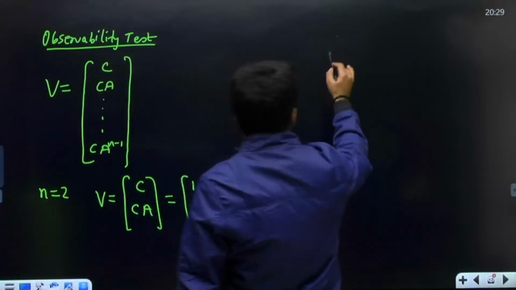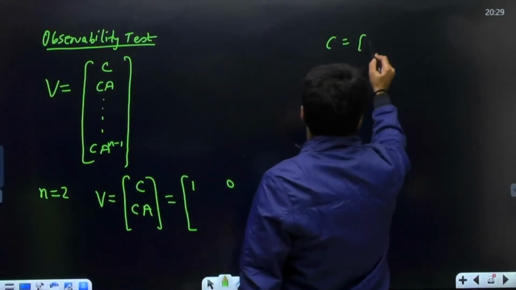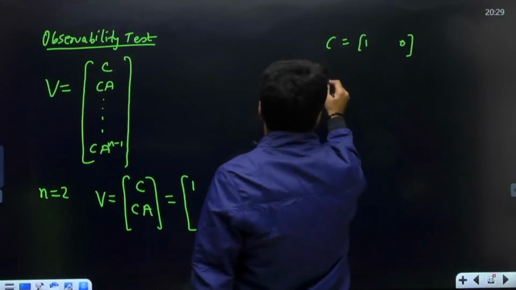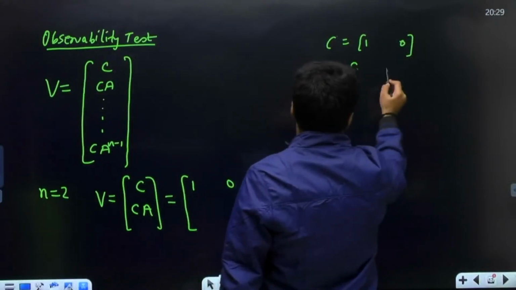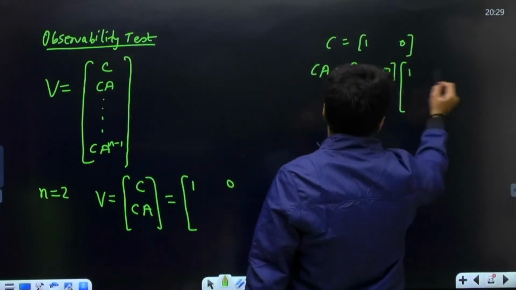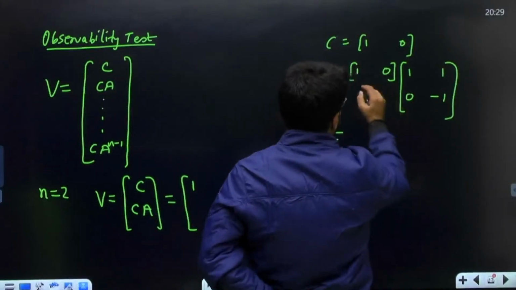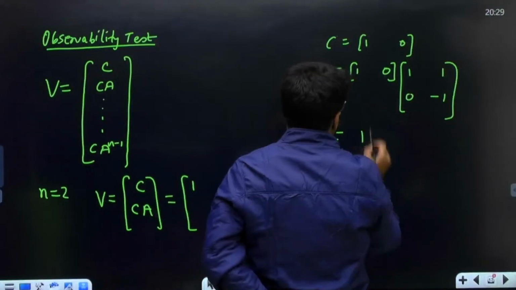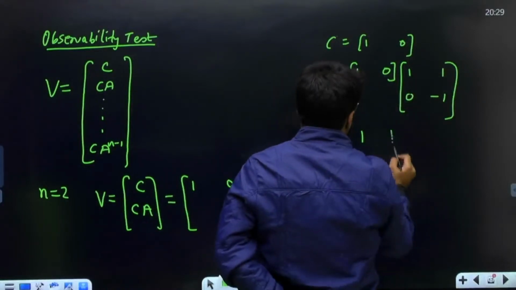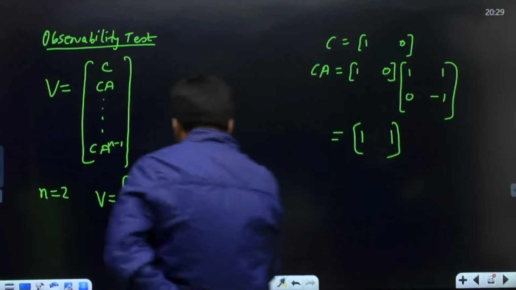Let me do the separate calculation here. The C matrix is 1, 0, given. What I need is the CA product now. So C is 1, 0 multiplied by the A matrix. Multiplying now, dear, first row, first column: 1 into 1 plus 0 into 0, that is 1. 1 into 1 and then again 0. So 1, 1.